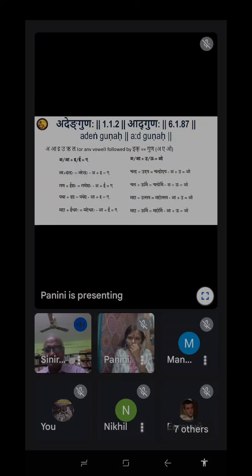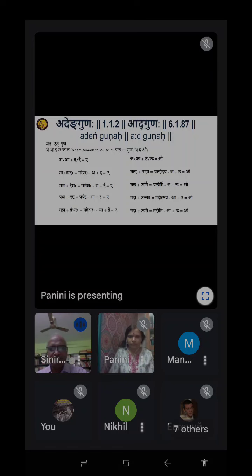First one is akara. If it is followed by E or U, you get guna shanti. So Nara, Indra, Narendra, akara here. Chandra, Udaya, you get Chandra Udaya. Here A, here it is O. Gana, Isha, Dirgha, you get Ganesha. Chala, Urmi, Chalurmi. Maha, here you say Jatha, Ishta, Yathesta, A plus Sati.